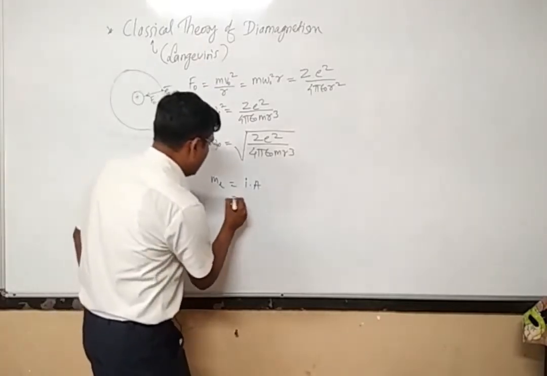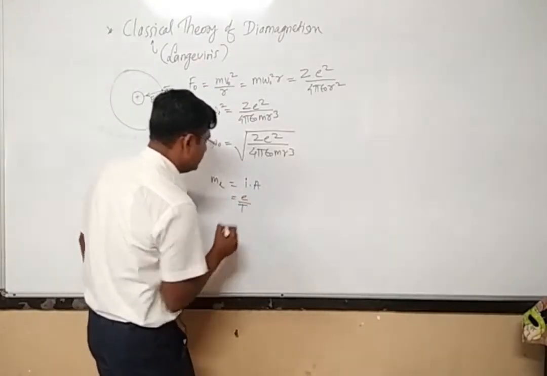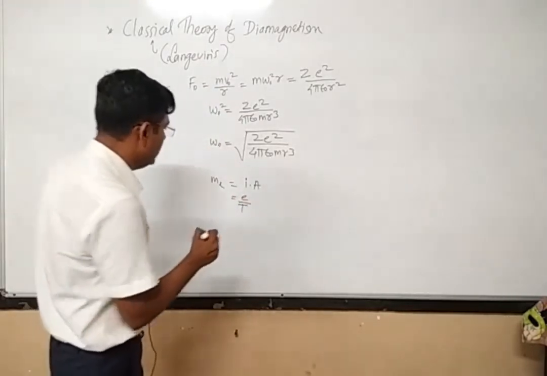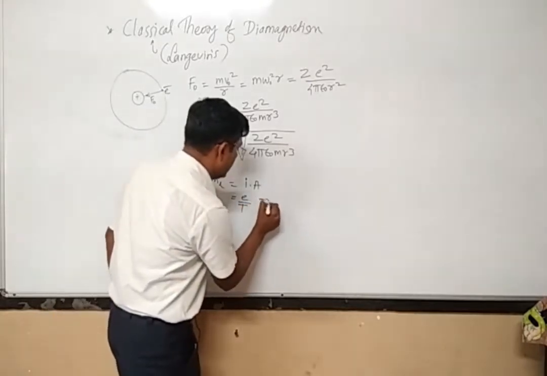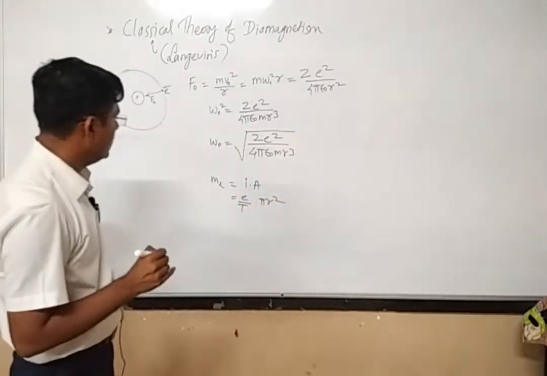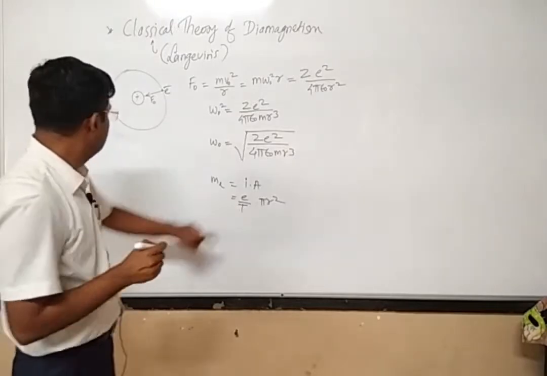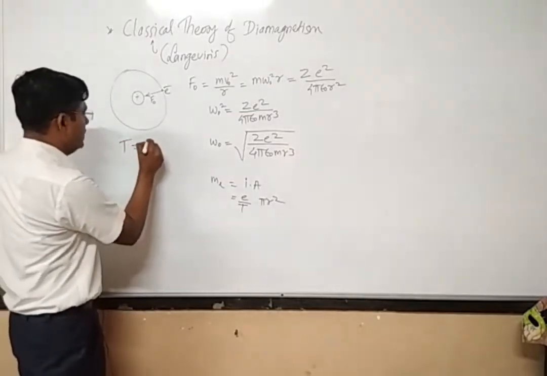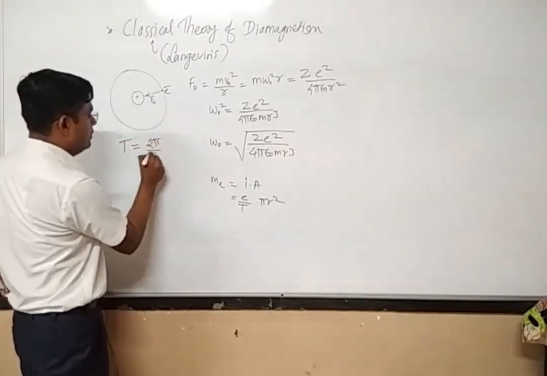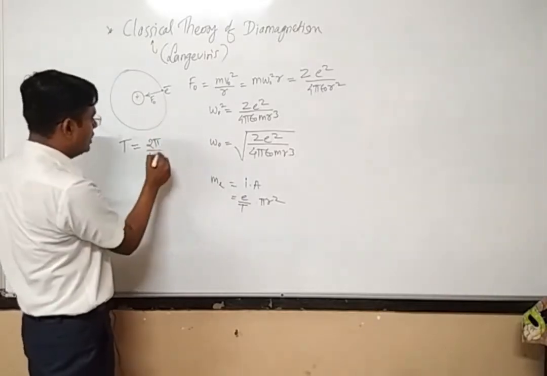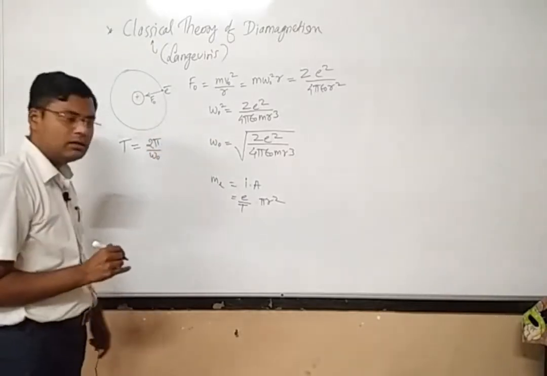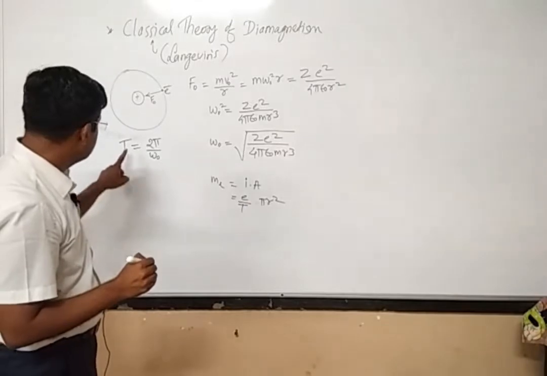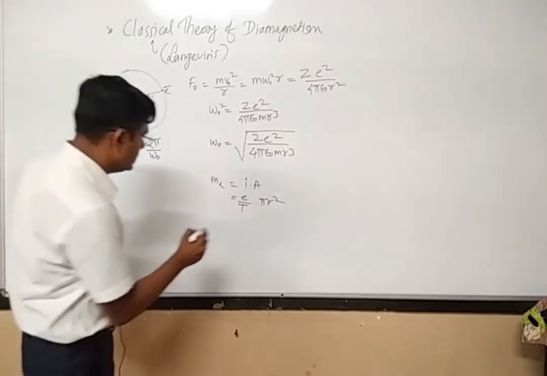And I is nothing but e divided by T, and A is nothing but pi r square. Now what about T? T is nothing but 2 pi by omega. Here we are talking about omega 0, therefore we have to write omega 0. So instead of T I can write 2 pi by omega 0.